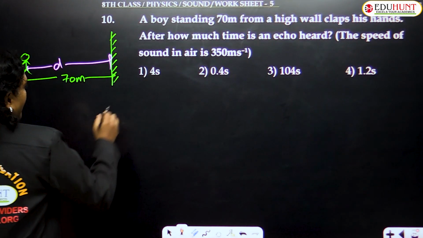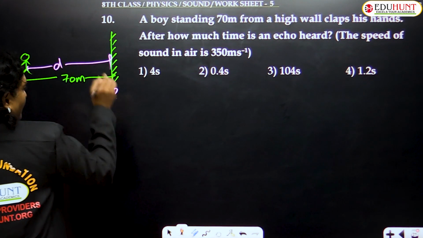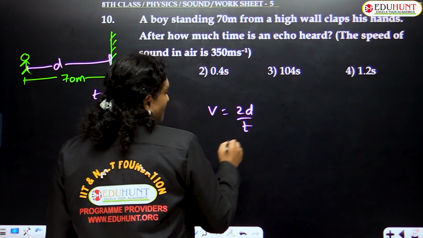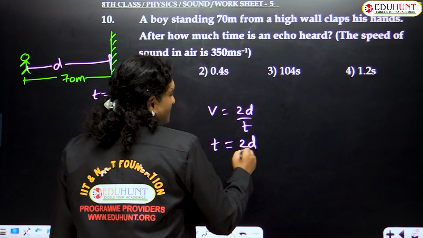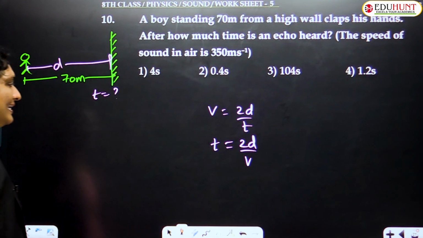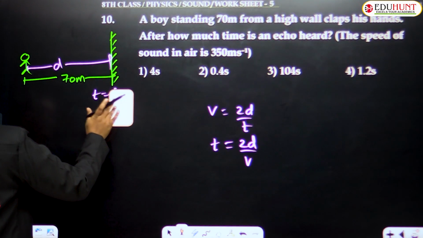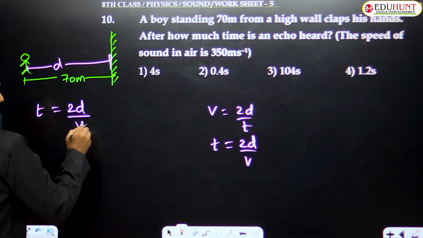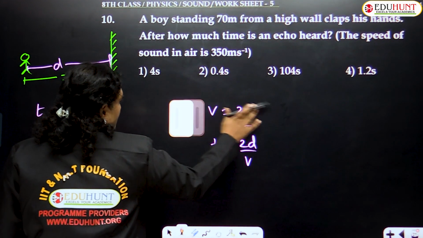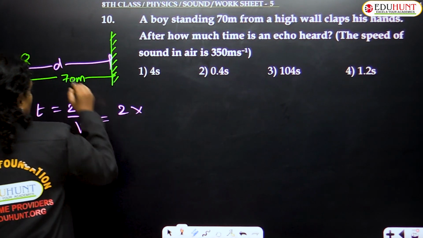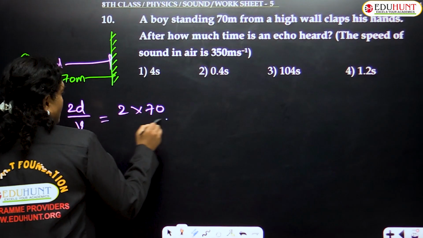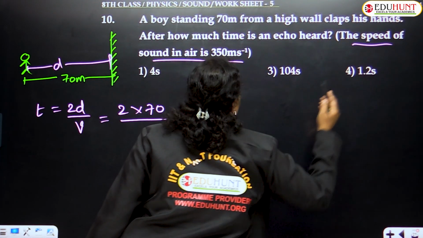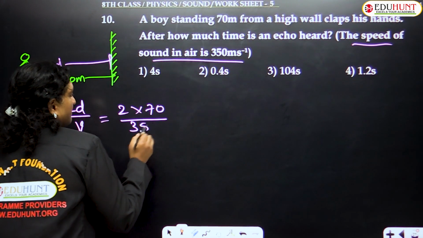So what are you asked to find out? You're asked to find out the value of time. So as we know that V equals to 2D by T, T must be equals to 2D by V. Formula for T is 2D by V. So substituting here we have T equals to 2D by V. So what is the value of D given, children? The value of D itself is given as 70 meters, and the speed of sound is given as 350 meters per second.